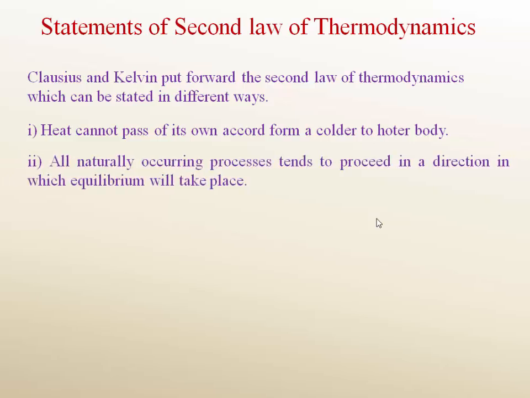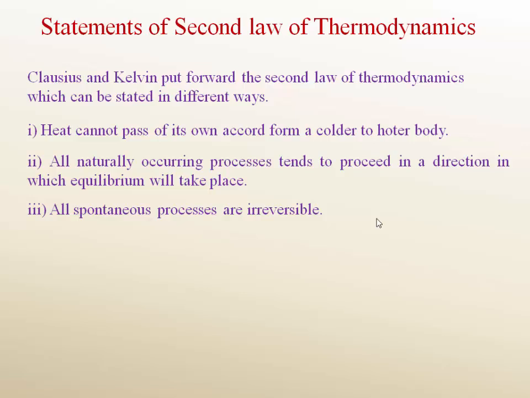Now the second statement: all naturally occurring processes tend to proceed in a direction in which equilibrium will take place. Third statement: all spontaneous processes are irreversible.